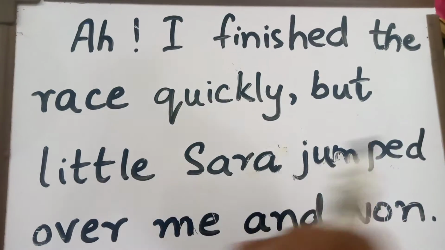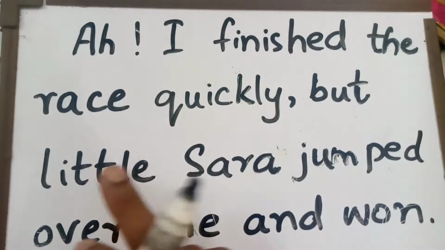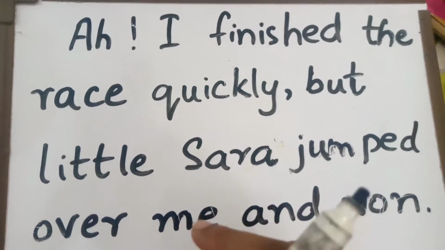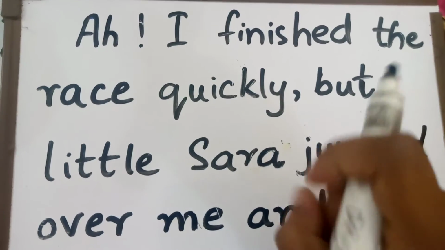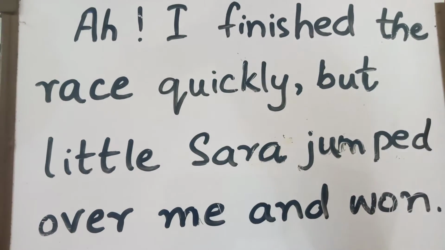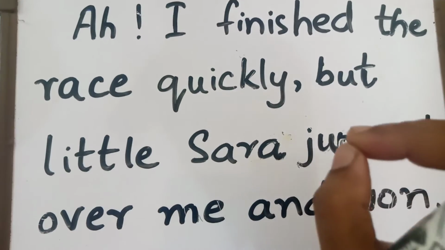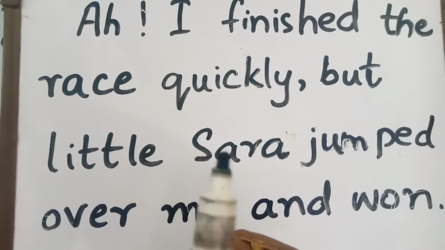So these are certain words: 1, 2, 3, 4, 5, 6, 7, 8, 9, 10, 11, 12, 13, and 14. We have 14 words in this sentence, and every word has a different use and a different name among the 8 parts of speech. For example,